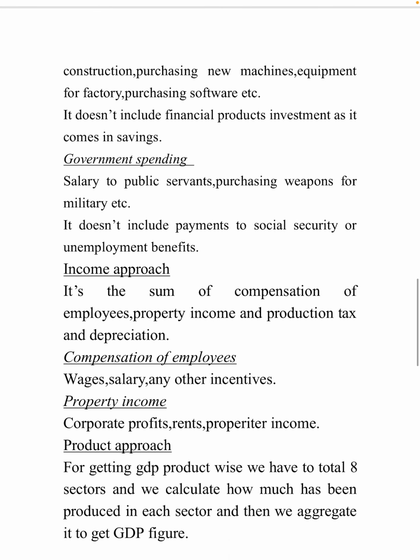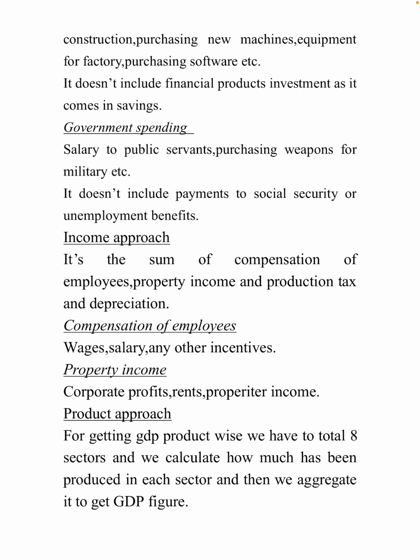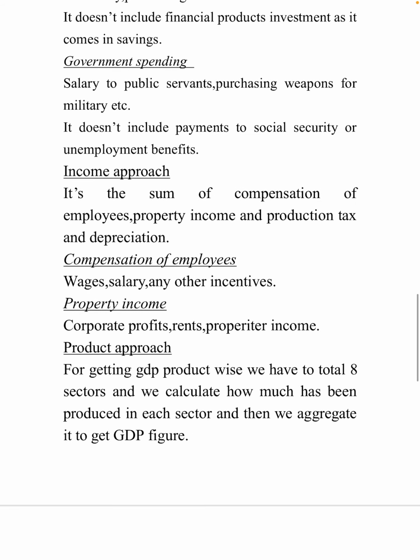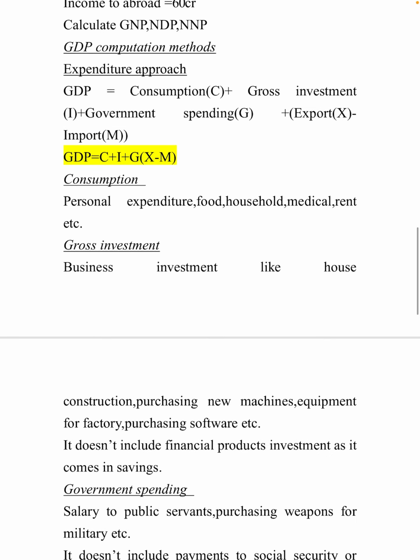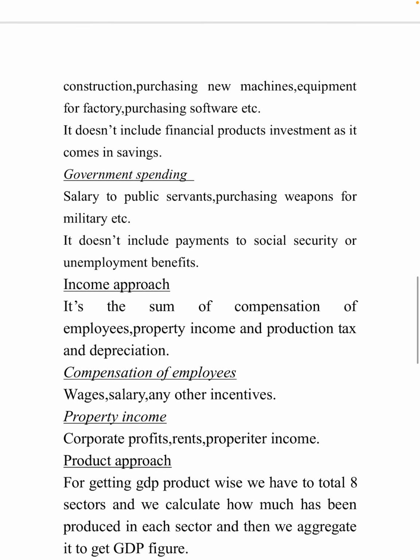What is government spending? Salary to public servants, purchasing weapons for military, etc. It doesn't include payments to social security or unemployment benefits. So what government spends for servants, purchasing weapons, like that. It will not come for government security schemes like PMJJBY. We have some products, right? It will not come in that. So this is called the expenditure approach: C plus I plus G plus X minus M.